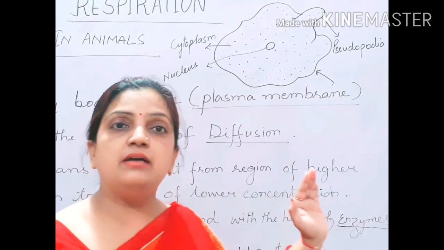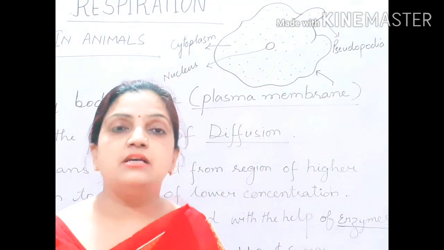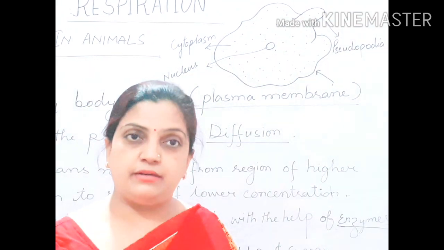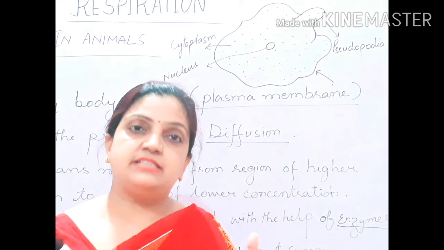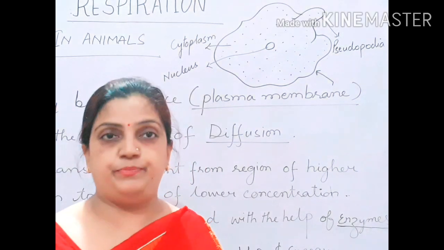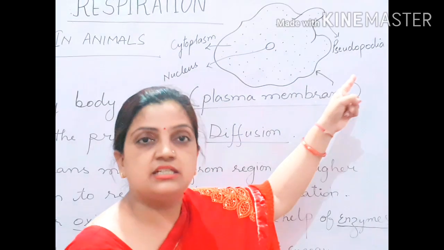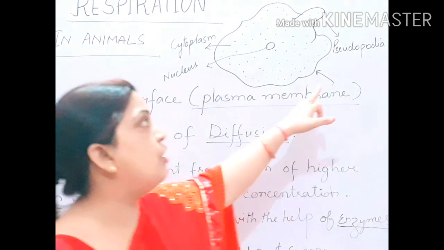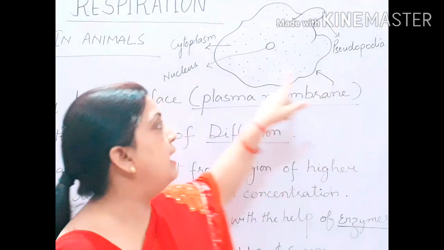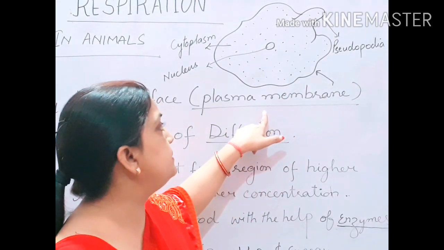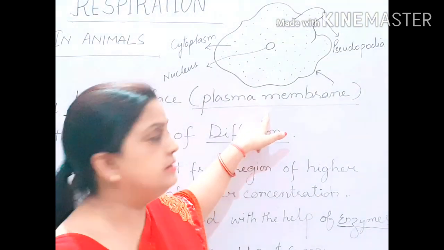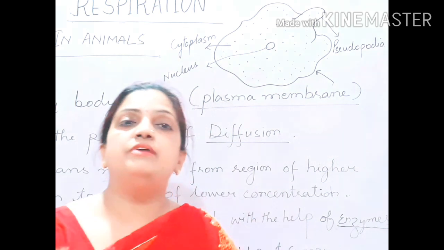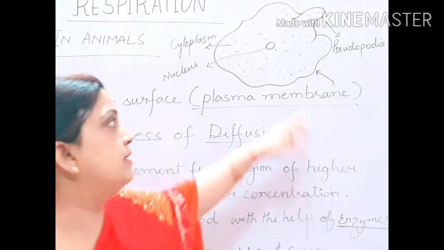Similarly, amoeba also has a false feet-like structure. It is not actually a leg. The plasma membrane of the amoeba by itself changes its shape to form a false foot. So pseudo means false and podia means feet. This plasma membrane enfolds outward to form a false feet-like structure called pseudopodia.